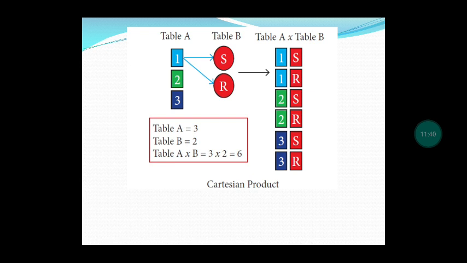Table A × table B gives 1 S, and 1 R. The first row will be mingled with the 2 rows in table B, and next 2 S and 2 R, then 3 S and 3 R. So a set of 6 will be got. Table A has 3 rows, table B has 2, so 3 times 2 is 6. So 6 products have been received as the Cartesian product.